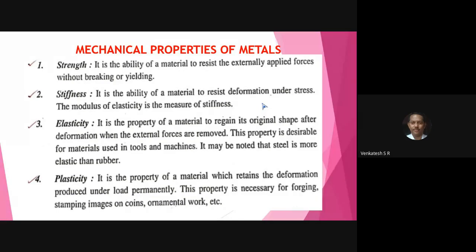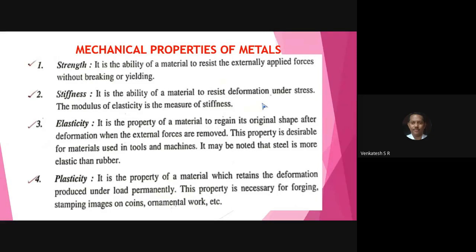Increasing the load in intervals: 100 kg, 200 kg, 300 kg, 400 kg, like that. Up to 2,800 kg, you will not observe any deformation in the cube. Remember, this is very, very important. At that point, if you remove the load, the atoms and molecules are in an equilibrium position, with a tendency to go back to the normal equilibrium position.